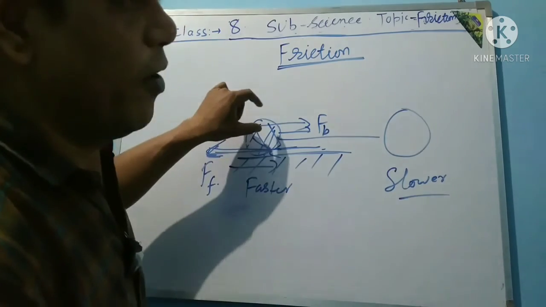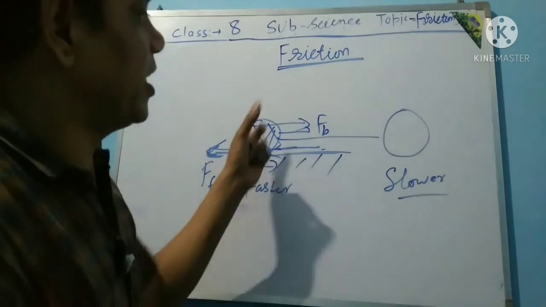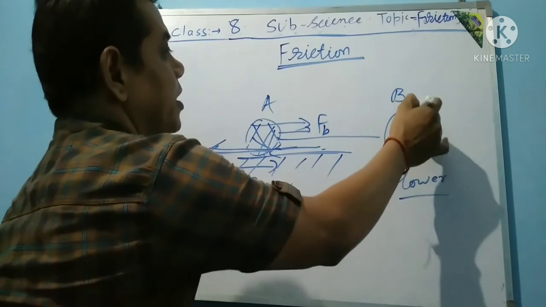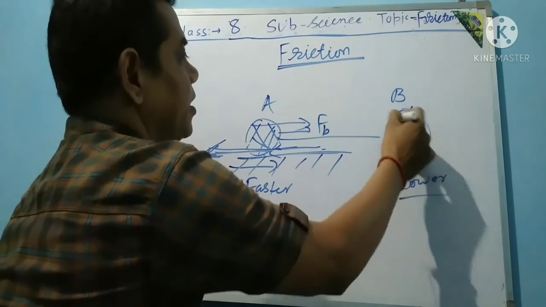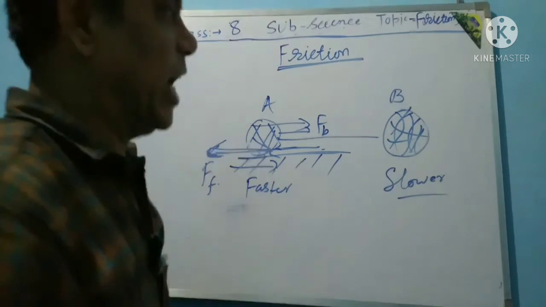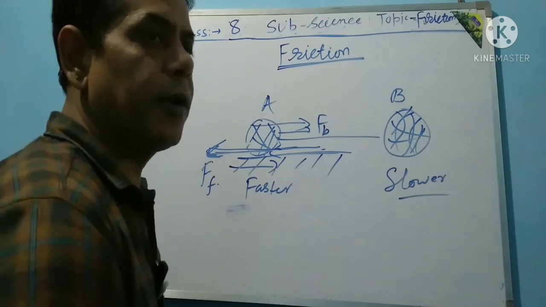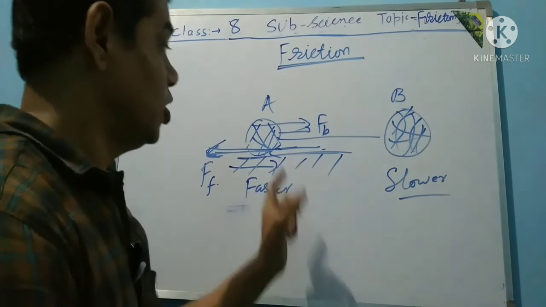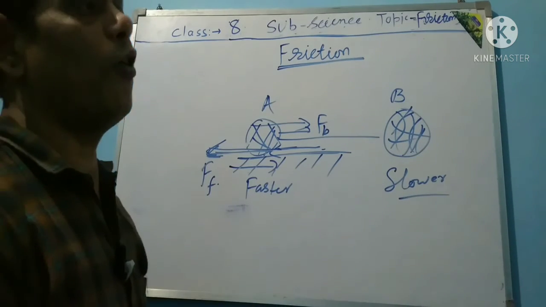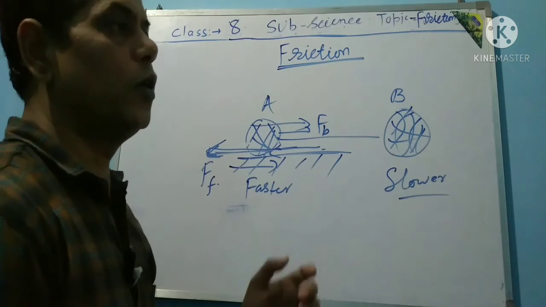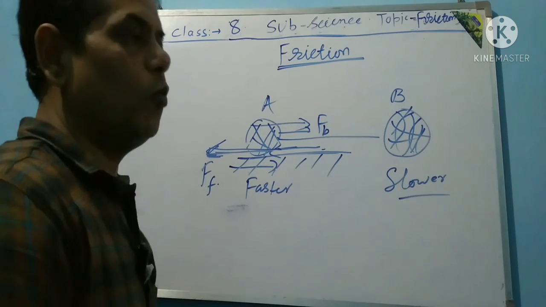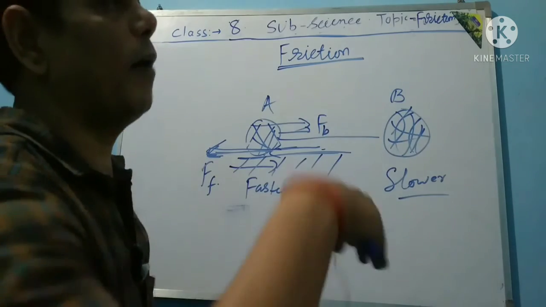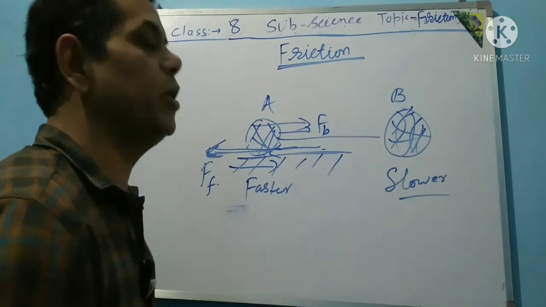So the football moves forward, but the frictional force acts opposite. When a greater force moves the football from place A to place B, after some time that force becomes slower, so the football stops at a place. So frictional force is a contact force. When two bodies are in contact, and one force is greater, the frictional force acts opposite to the object, so after some time the object will stop.